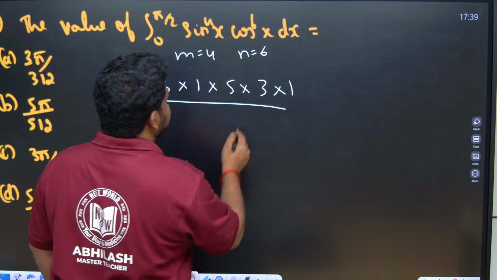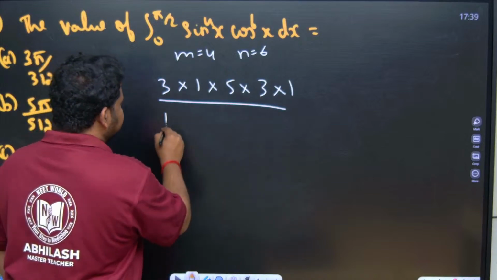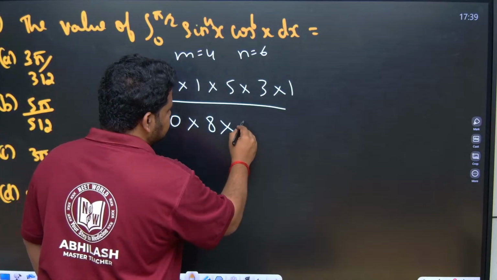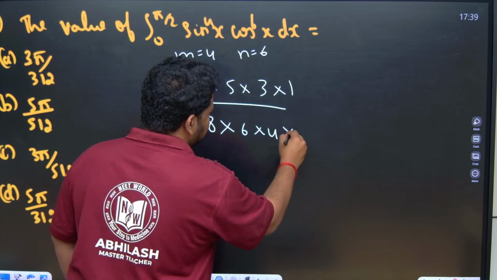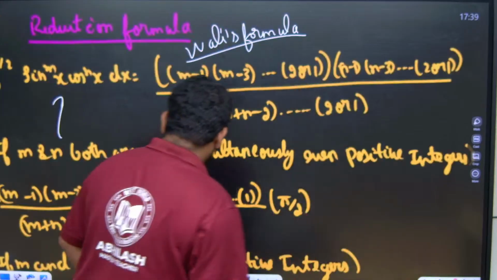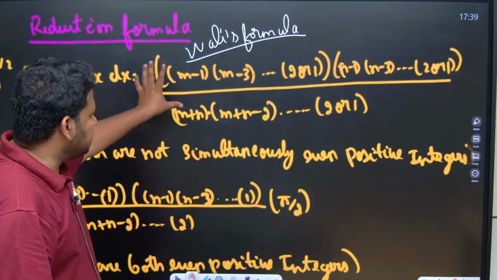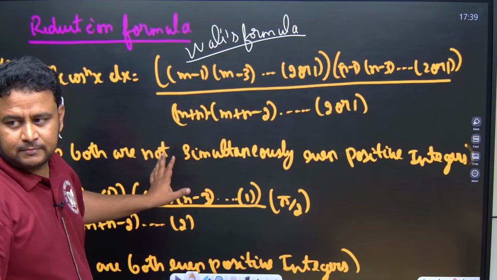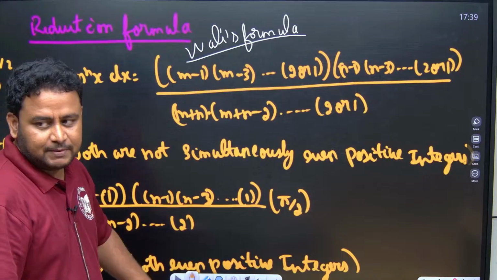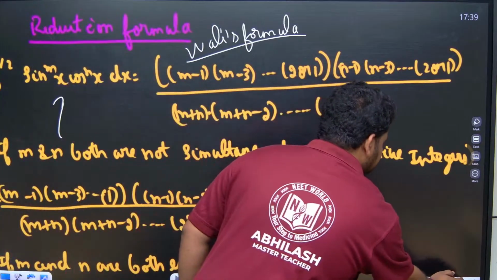Then m plus n. m plus n is 10. So, here I have to write 10, then 8, then 6, then 4, then 2. Since both are even, this entire thing I have to multiply by pi by 2.